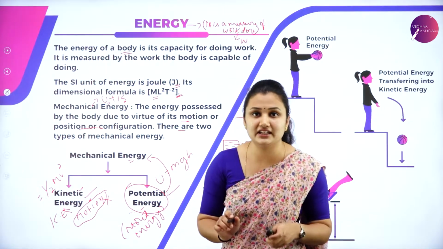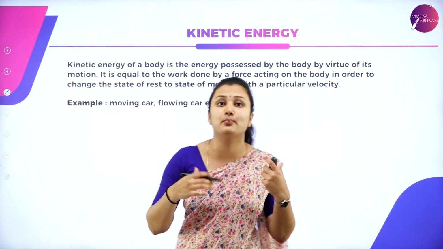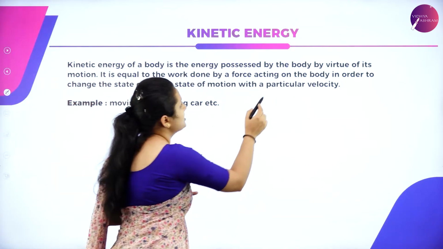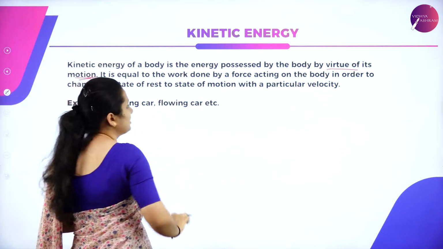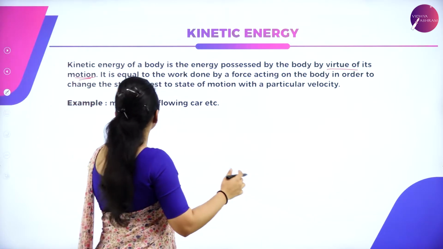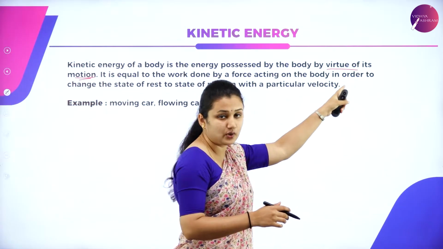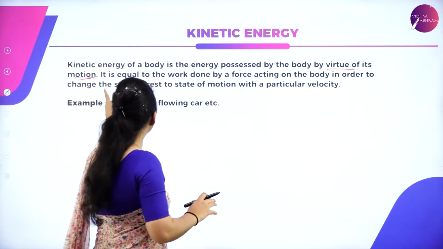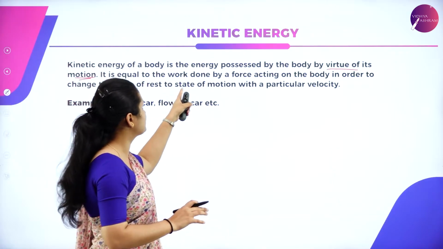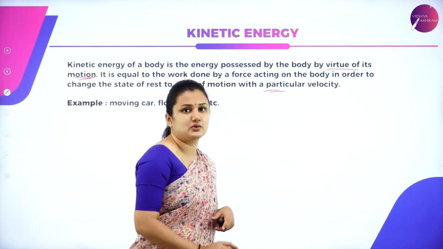So what is kinetic energy? The kinetic energy of a body is the energy possessed by the body by virtue of its motion. It is important: it is equal to the work done by the force acting on the body in order to change its state of rest or state of uniform motion to a particular velocity.